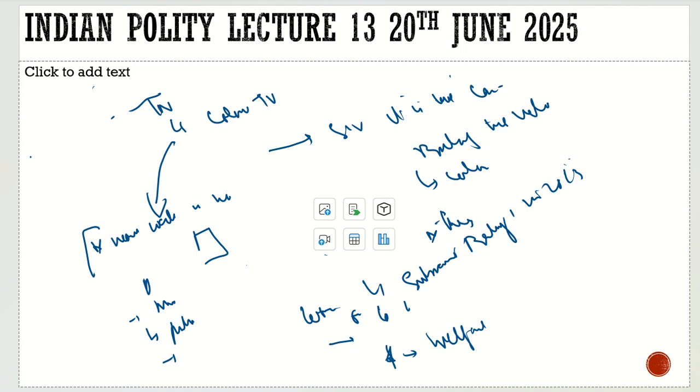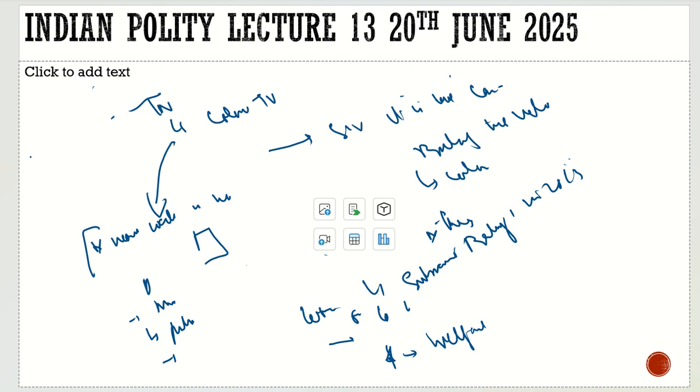But here, what is the purpose of DPSPs? The purpose is to have a welfare state. It should be fundamental in governance. It will act as a timetable for the government, that they have to go for all these things. So this is, in a nutshell, the small introduction about the directive principles.